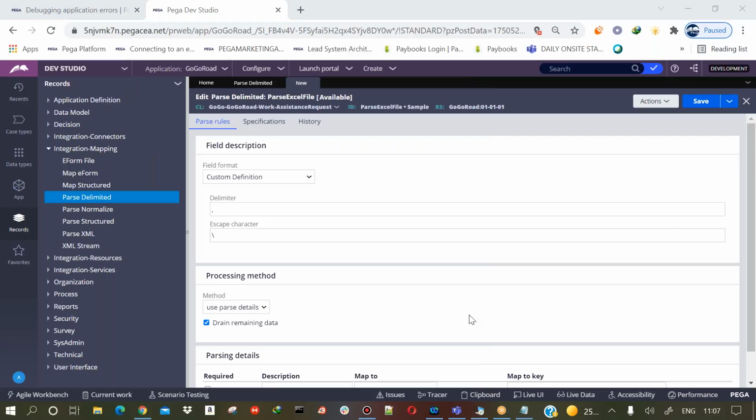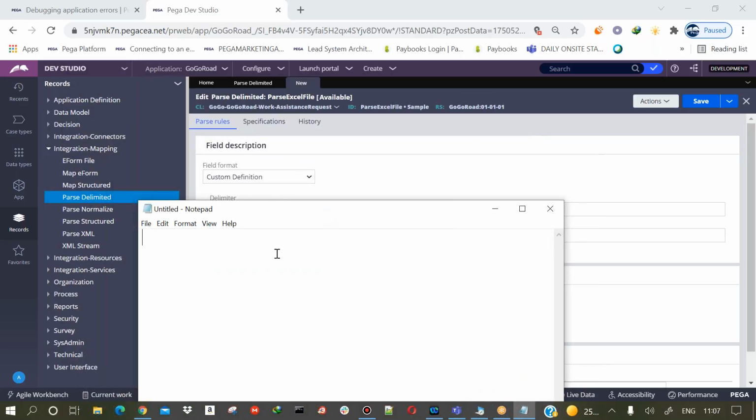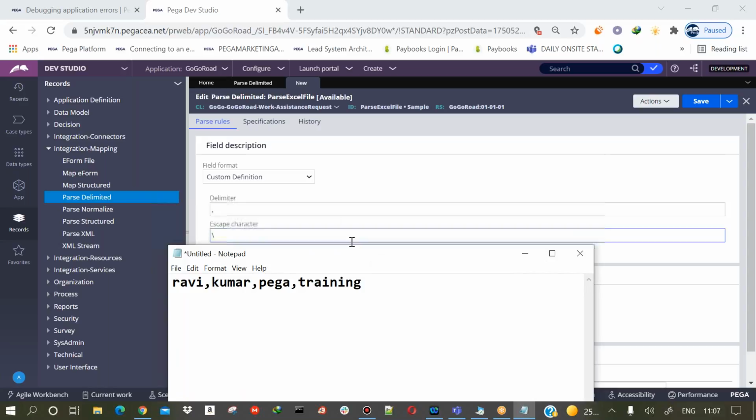So you want to understand how the data is present and how to retrieve the data, right? That's the reason we are doing this. So for example, you are getting the data like this: Ravi, Vega, training. Now what is the delimiter here? The delimiter here is comma. Now the escape character means, what is the escape character for the second line? That means, for example, it will be a new line.